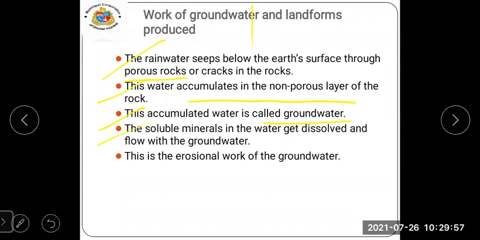The soluble minerals in the water get dissolved and flow with the groundwater. This is the erosional work of groundwater.